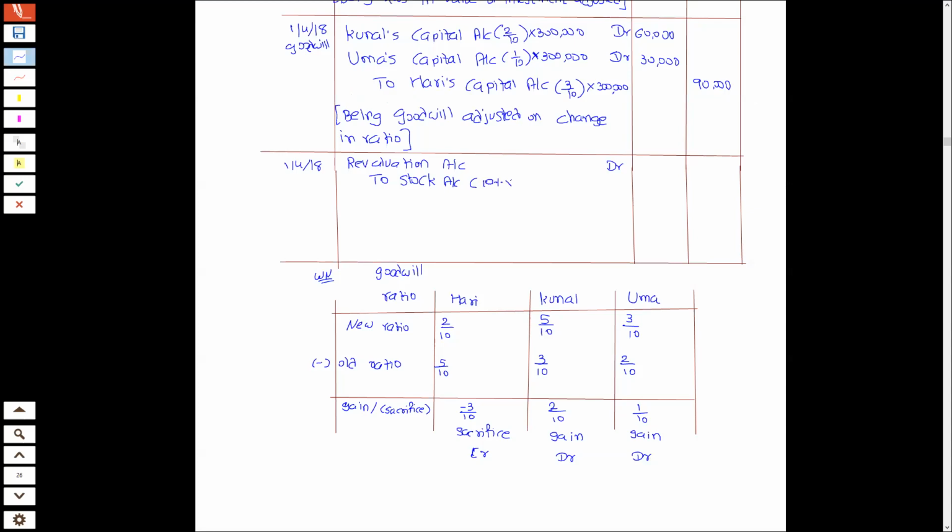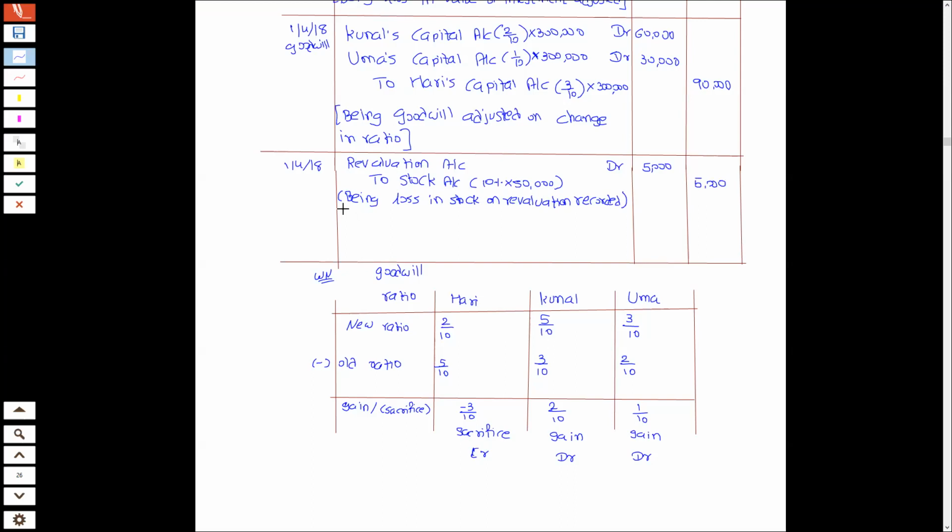So 10% of 50,000. So it will be 5,000. Narration will be being loss in stock on revaluation recorded.